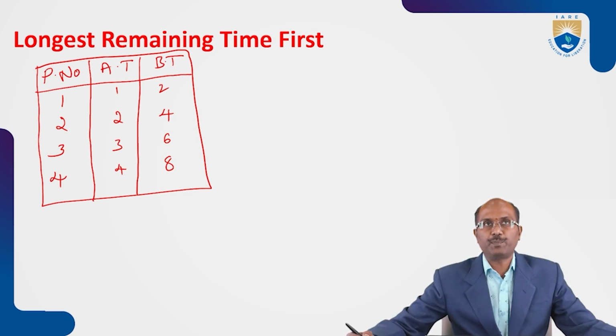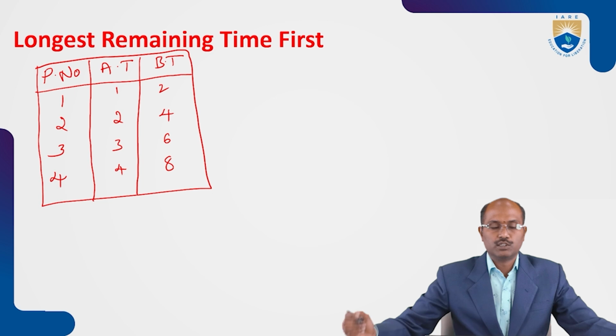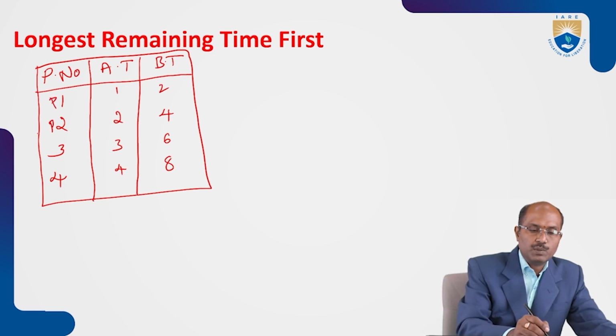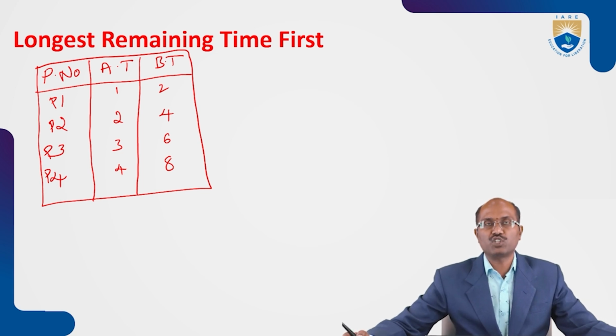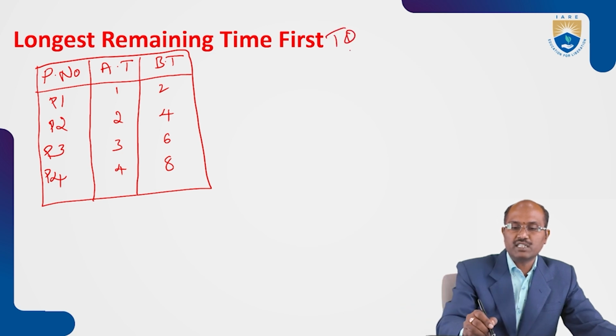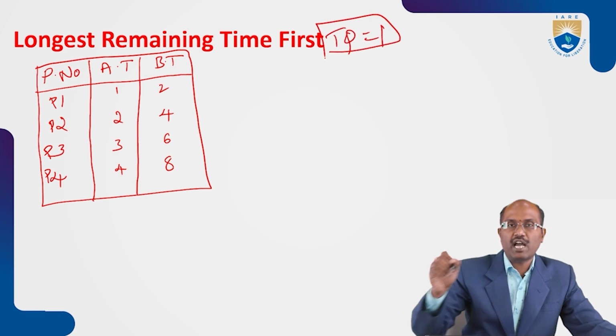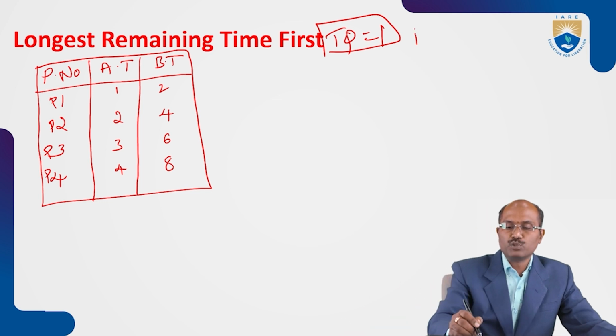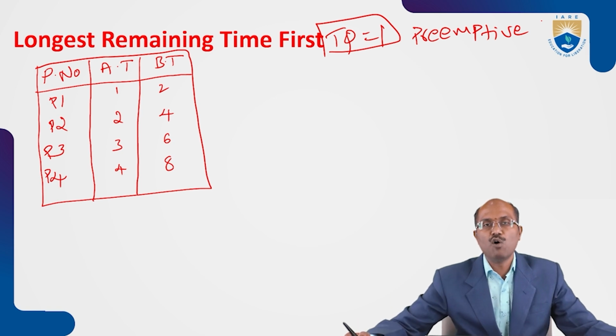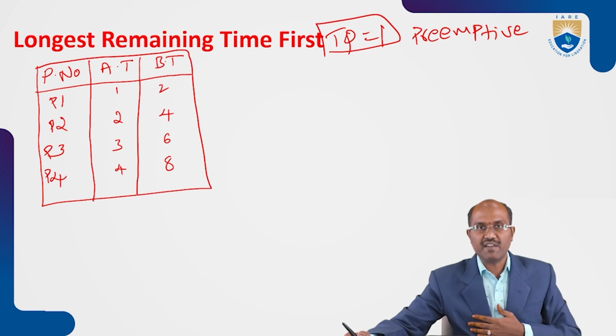Okay students, this is the problem. There are 4 processes: P1, P2, P3, P4. Their arrival times are 1, 2, 3, 4. Their burst times are 2, 4, 6, 8. Here the time quantum is given as 1 unit of time, so every process executes for 1 unit of time only. It is a preemptive scheduling algorithm. Let us work out how this problem works under the criteria of the longest remaining time first algorithm.